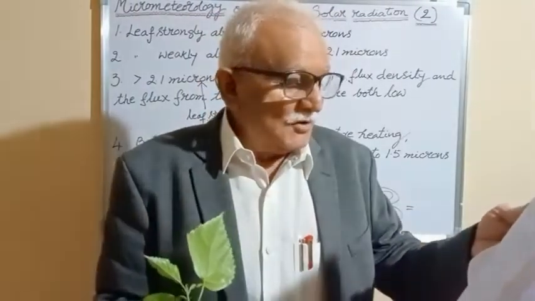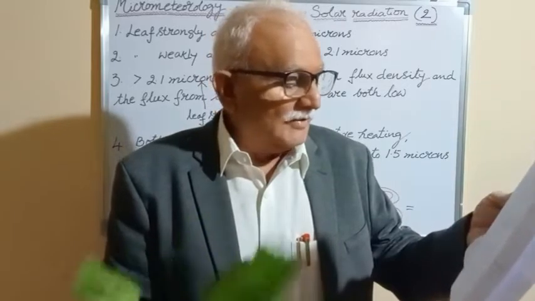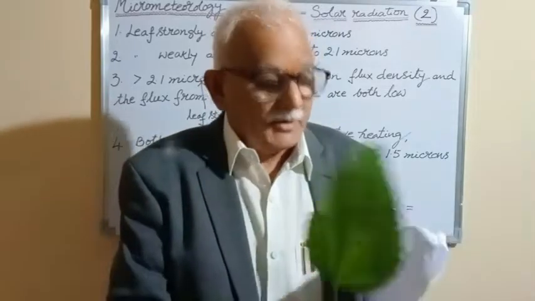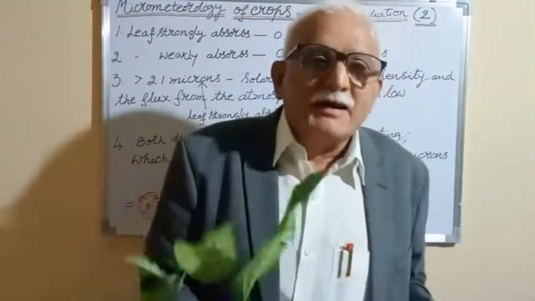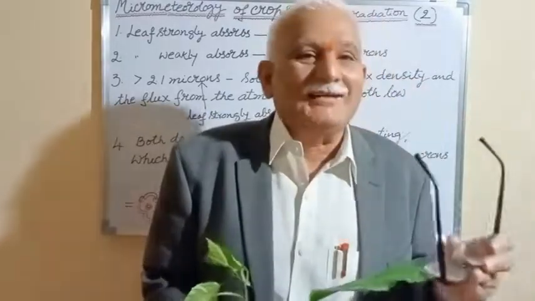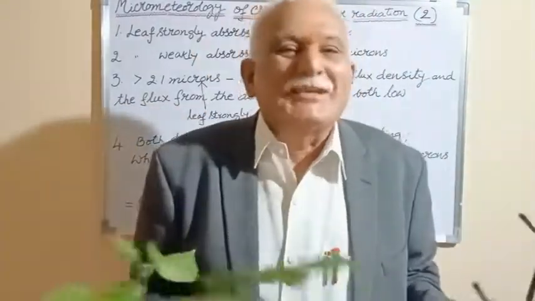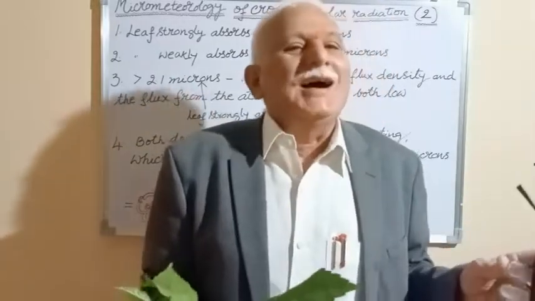The ratio of red to far red light in the natural environment can be of importance, so that light plays an important role with reference to growth and development. I will continue in the next class with the basic laws, Kirchhoff's law, with reference to micrometeorology and crop plants.